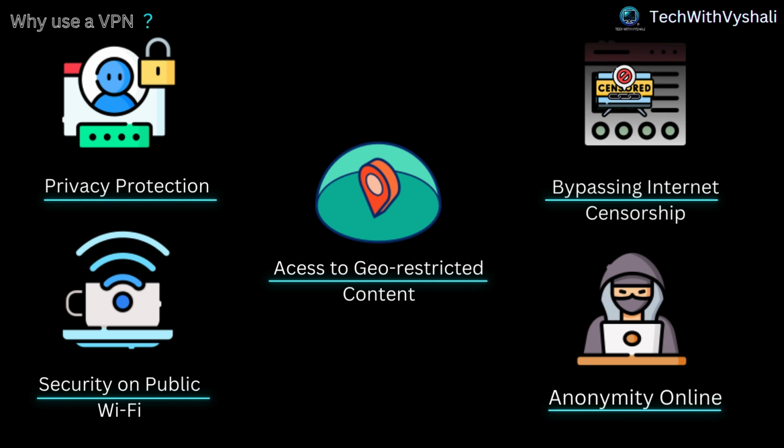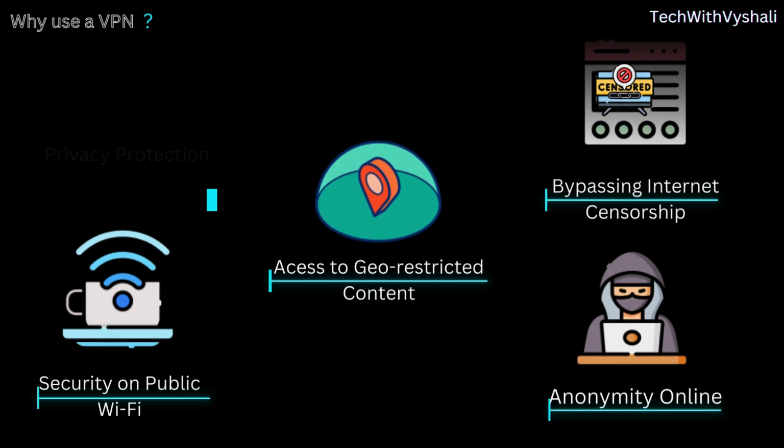Anonymity online. A VPN hides your real IP address, making it harder for advertisers, websites, and other entities to track your online behavior and build a profile based on your activities.